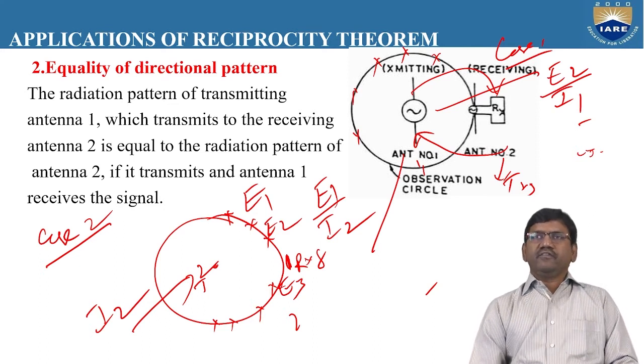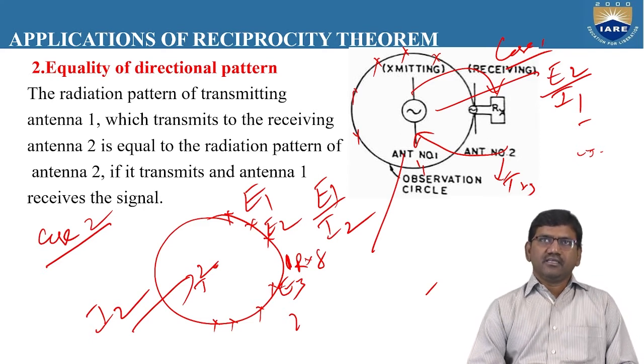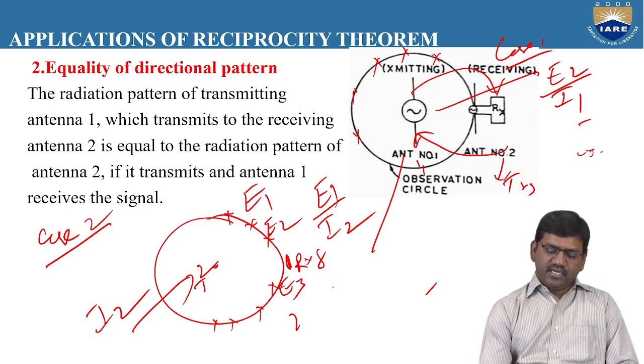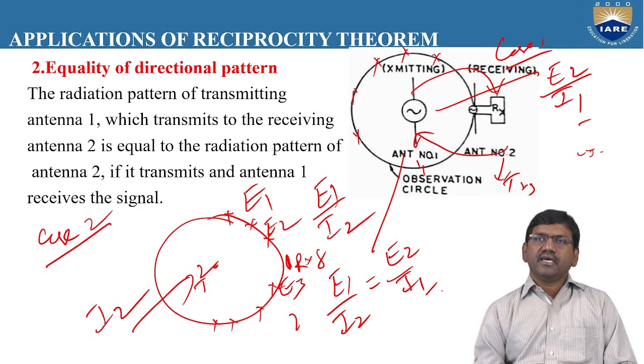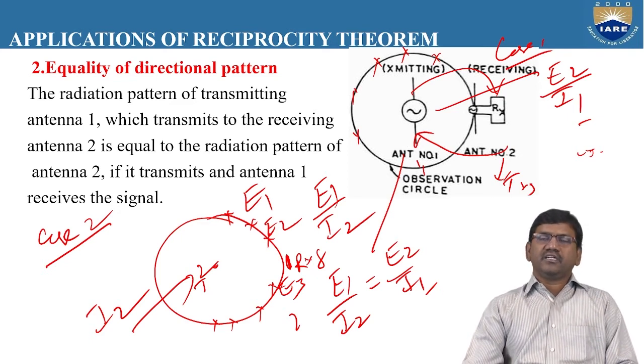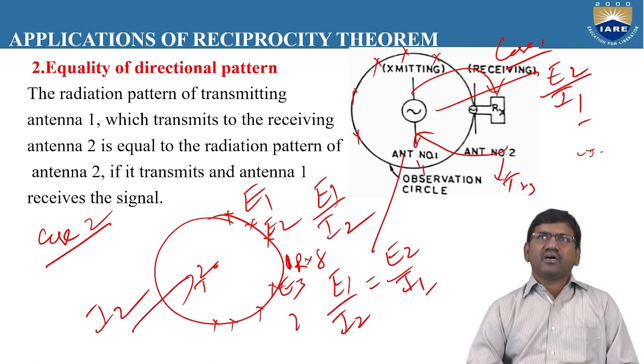Even when we interchange the transmitting antenna and the receiving antenna, you will observe that E1 by I2 in the second case will be equal to E2 by I1. That means the directional pattern of the antennas will be same, whether the antenna is operating in the transmitting mode or the receiving mode.